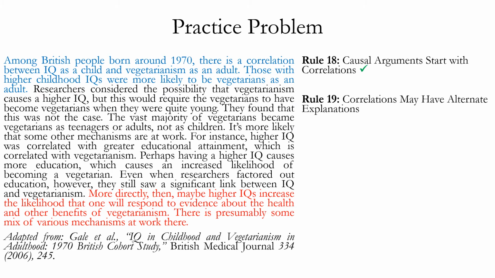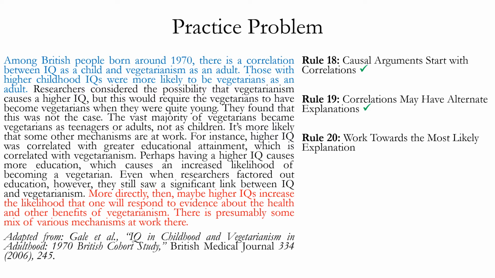Rule 19 says correlations may have alternate explanations. Does this argument do a good job of raising alternate explanations for the correlation other than the one that it prefers? The answer is yes. If you look at sentence 3, it raises a specific alternate explanation. Researchers considered the possibility that vegetarianism causes a higher IQ. So that would be a reverse direction of causation. This argument prefers the explanation that higher IQ causes vegetarianism, but here it seriously considers an alternate possibility, which is that vegetarianism is the cause of higher IQ and not vice versa.